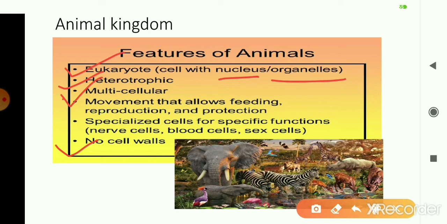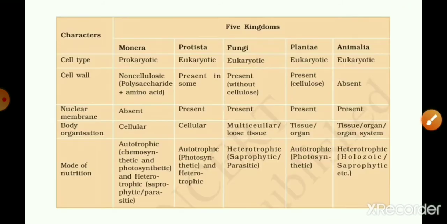And then they have a type of nutrition, they are heterotrophic, and the kind of nutrition shown by most of the animals is holozoic nutrition, that is, they ingest food. They take in food, and the kind of food may be either plant or flesh. Accordingly, the animals may be herbivorous, carnivorous, or omnivorous. So that's about the 5 kingdoms of the living world.